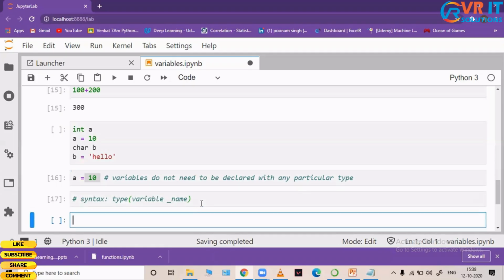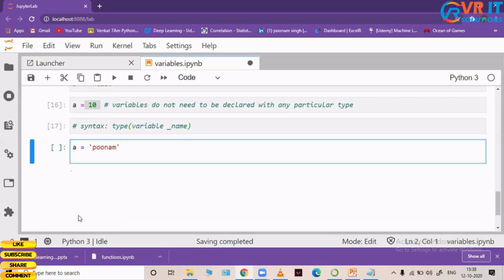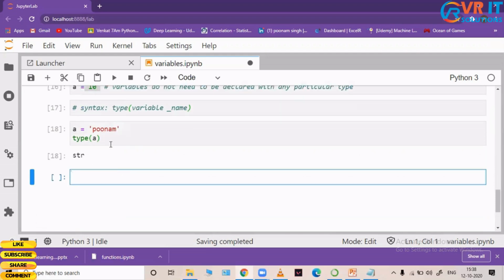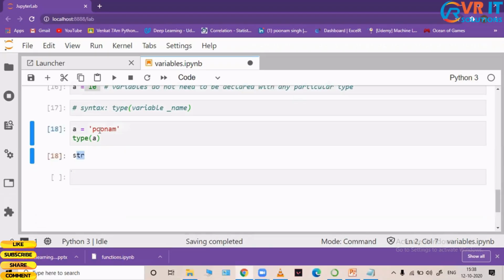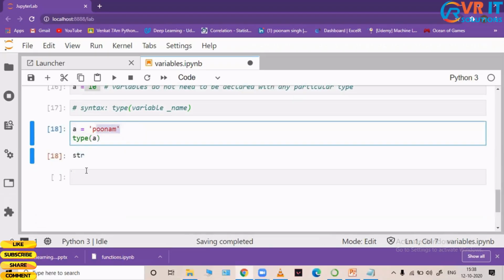So let us try an example. Let me create a variable first. A is equal to Poonam. Now I can say type of my variable name. What is my variable name here? It is nothing but A. When I execute this code, I can see that my Python interpreter treats this as a string.